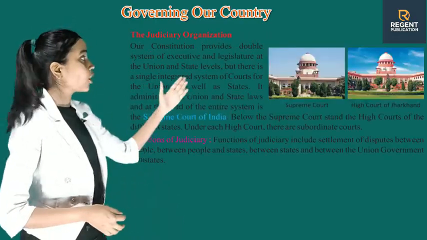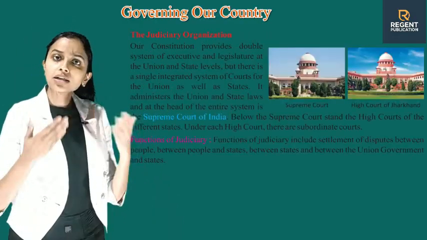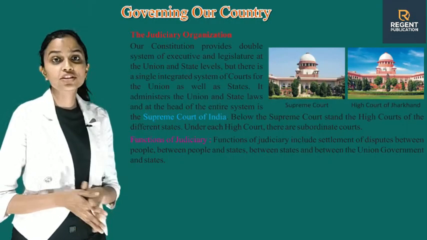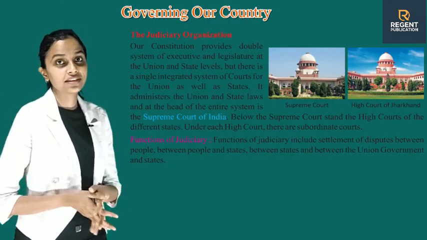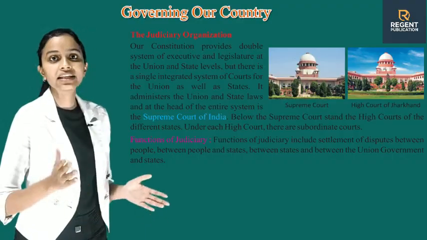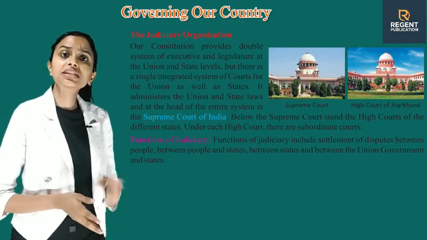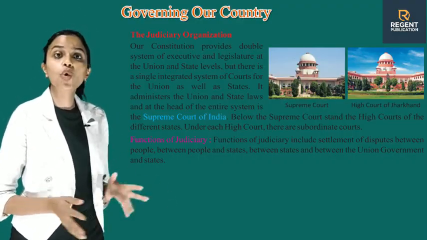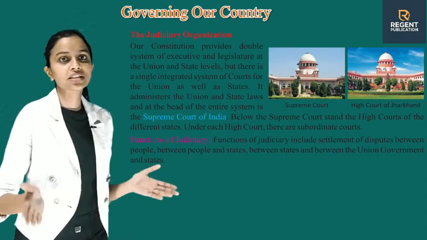The judiciary organization. Our constitution provides a double system of executive and legislature at the union and state levels. But there is a single integrated system of courts for the union as well as states.